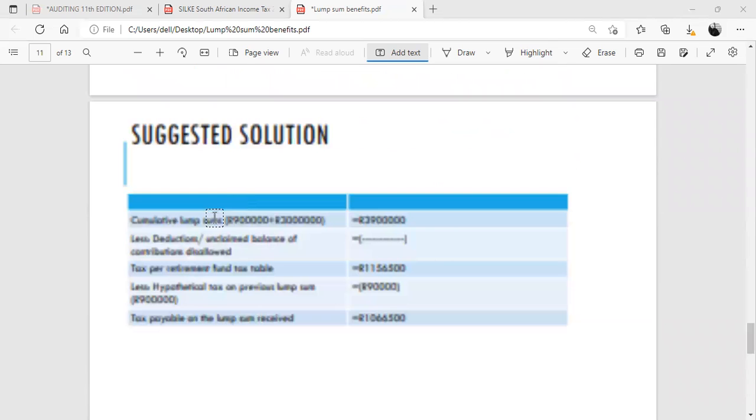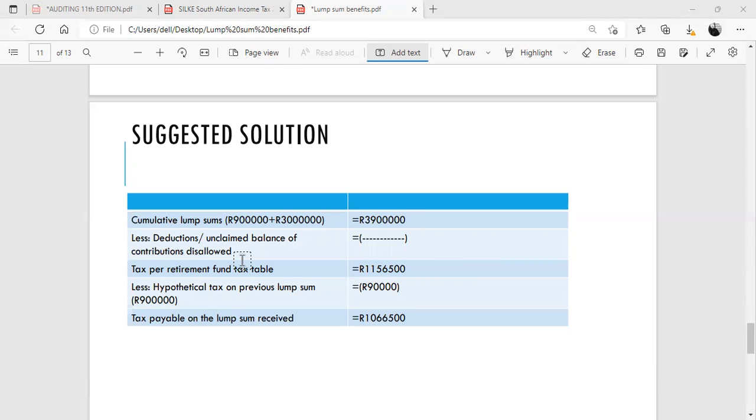So as you can see, cumulative lump sums, that's 900,000 Rand plus 3 million, and that gives you 3.9, less deductions or unclaimed balance of contributions disallowed. In this example, we don't have any deductions or unclaimed balance of contributions disallowed in terms of section 11F.